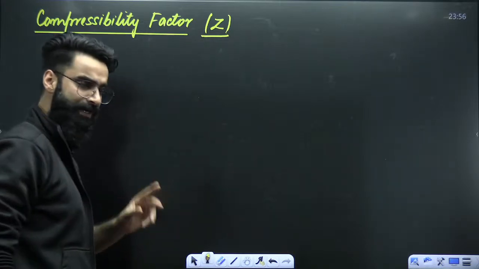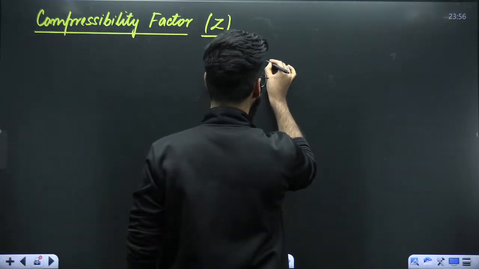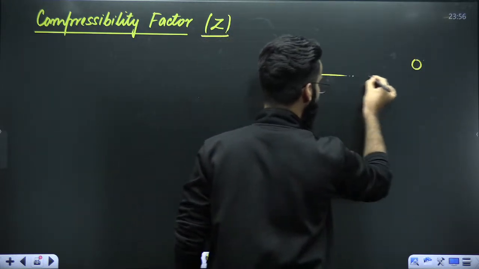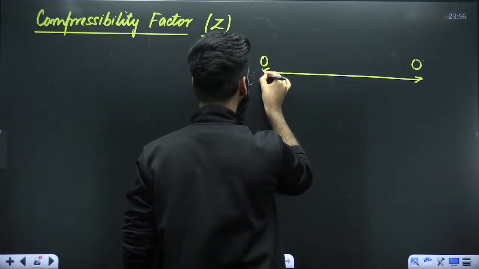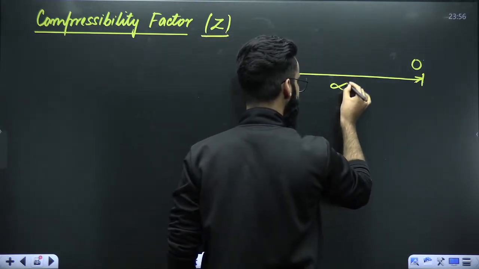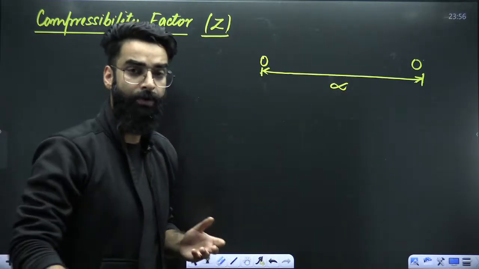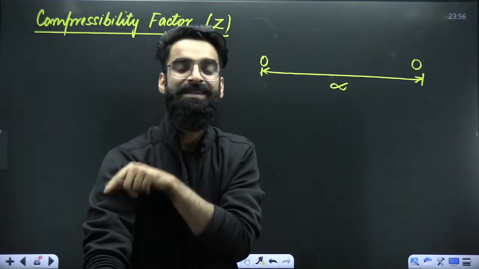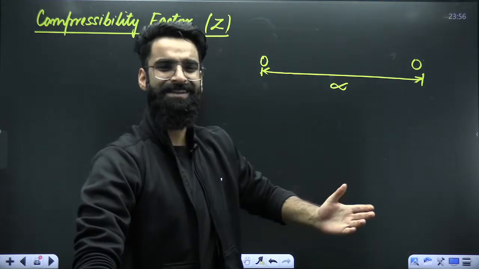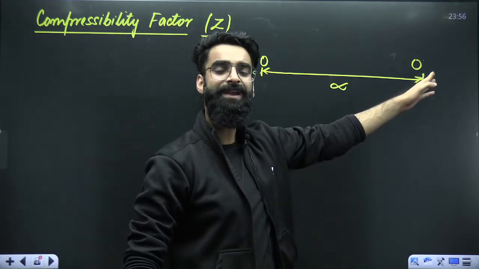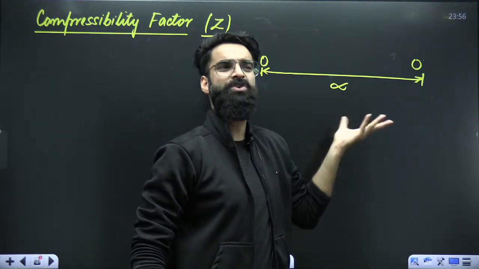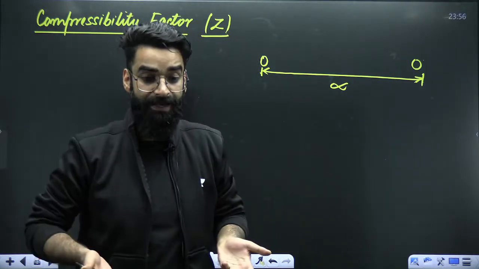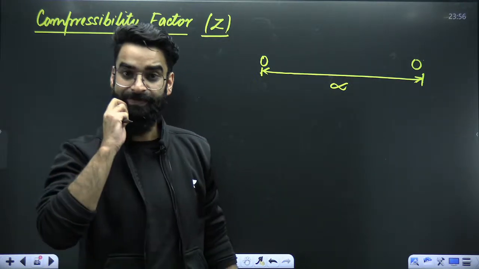Now, how exactly? Before going into the details, let me tell you one basic statement. Imagine that these are two gas molecules, which are right now at infinite distance apart. You must know that force of attraction between the gas molecules is inversely proportional to distance. Imagine these are unlike charges, one positive and one negative. So the force of attraction between them is inversely proportional to distance. The more the distance, the lesser the attraction.